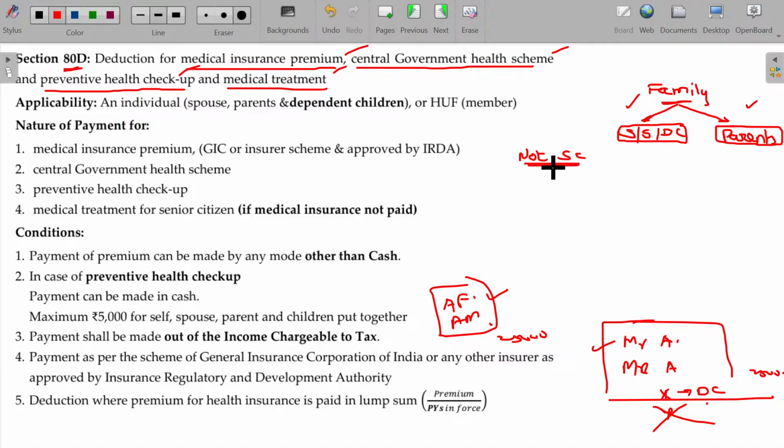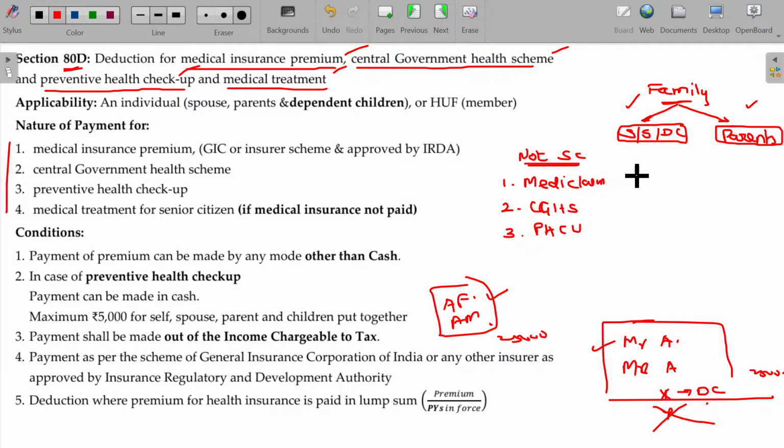Not senior citizen, then out of the four expenses, three expenses are taken. Number one being mediclaim policy premium. Another one is Central Government Health Scheme. Third being preventive health checkup. Three blocks.